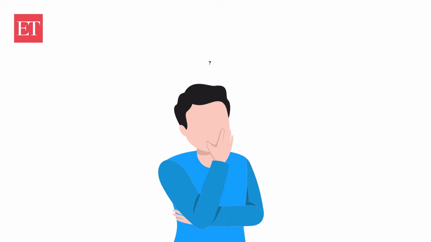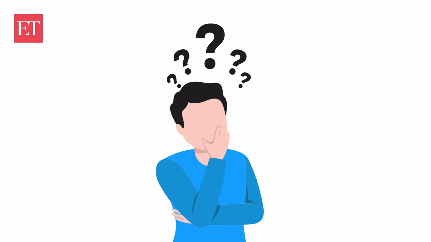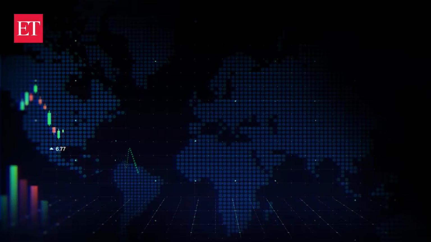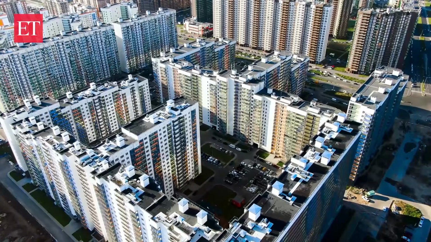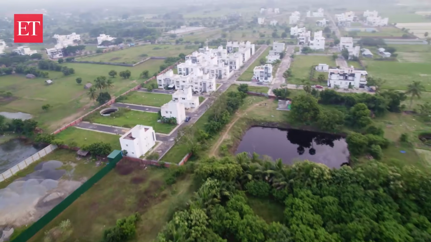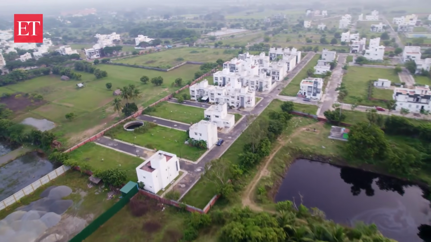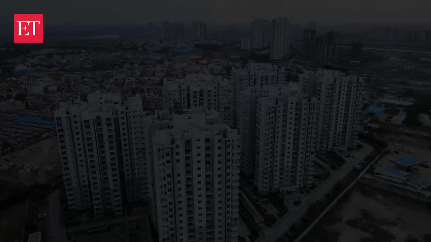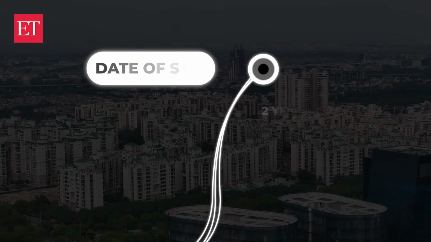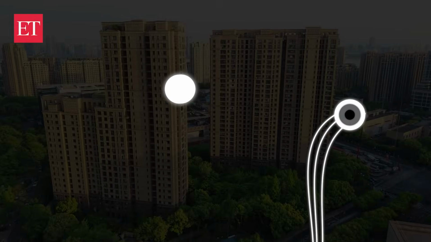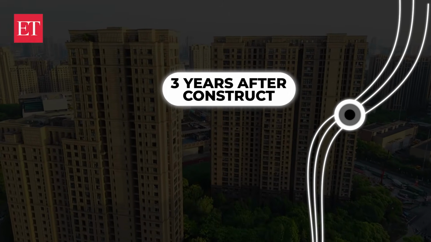But wait, there are some really important conditions that you should keep in mind. Now, what are these conditions? First, the asset sold must be a long-term capital asset, that is land, equity, mutual funds, gold, etc. Second, it cannot be a residential house. Third, you must buy or construct a residential house in India. You can buy the house within 1 year before the sale or within 2 years after the sale. You can also construct it within 3 years after you have made the sale.